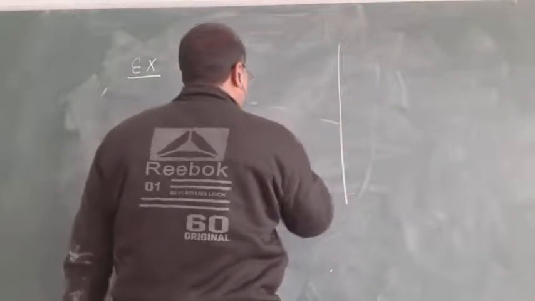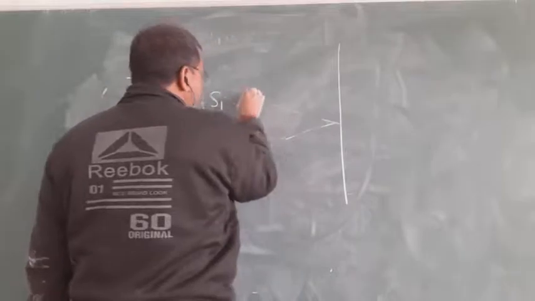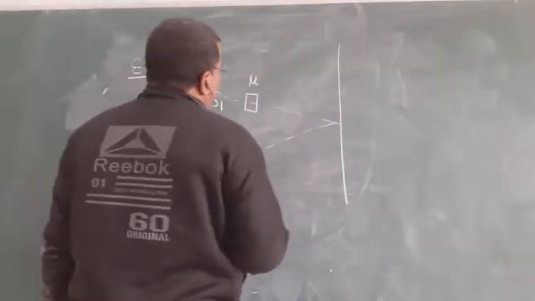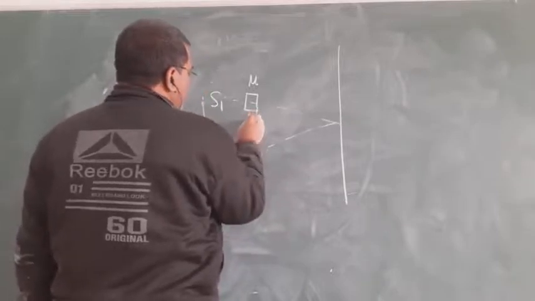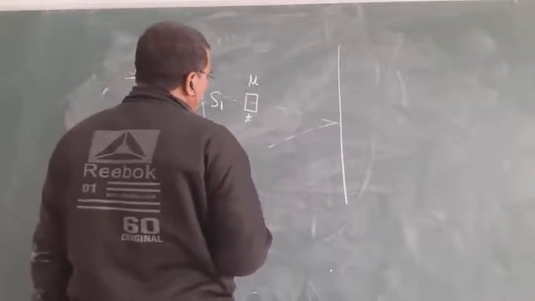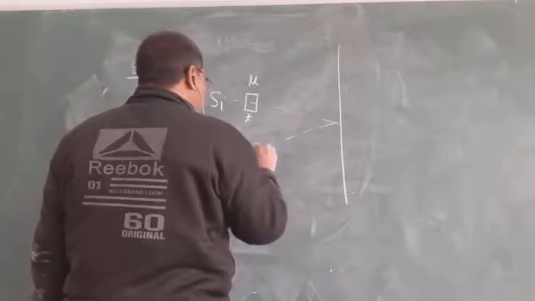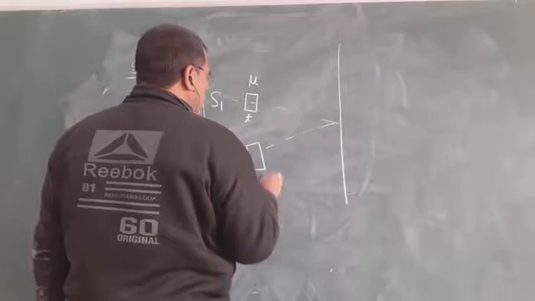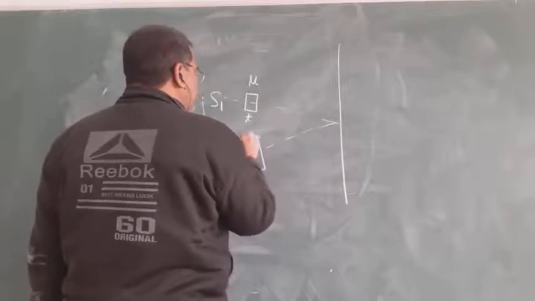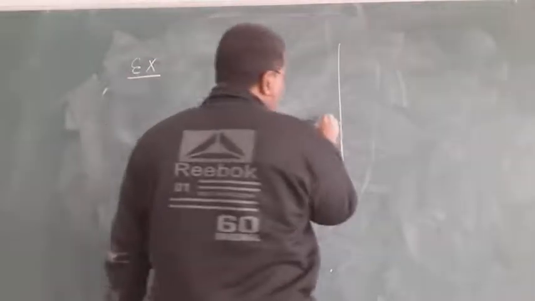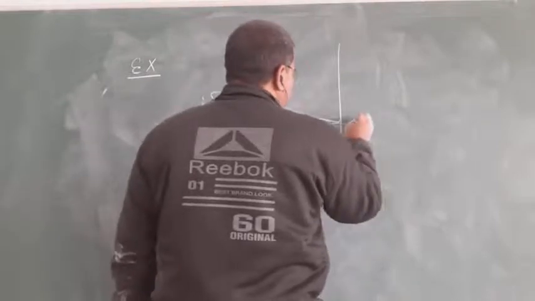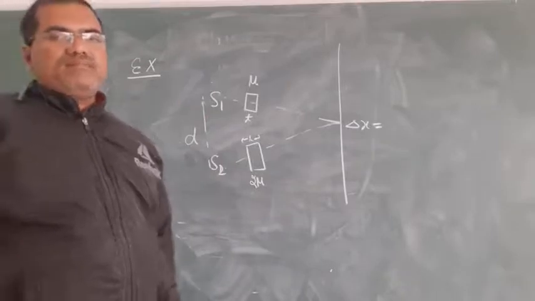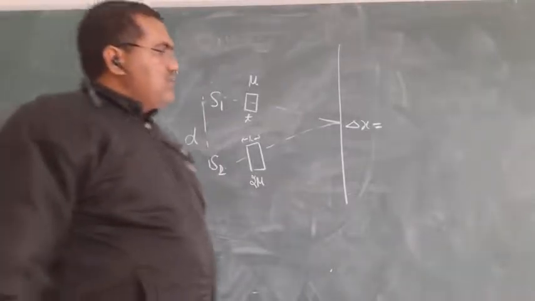Here a slab of refractive index mu and width t is inserted, and here a slab of refractive index 2 mu and the same width t is inserted.